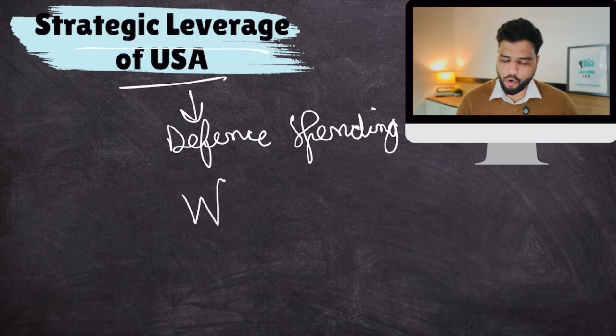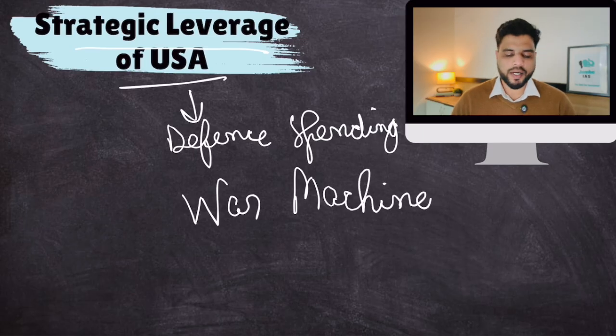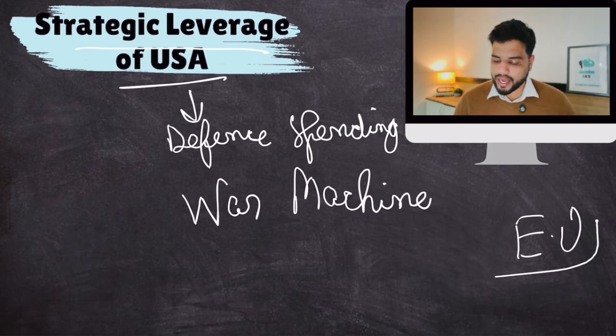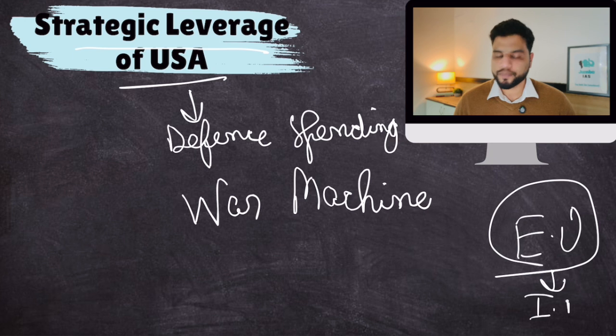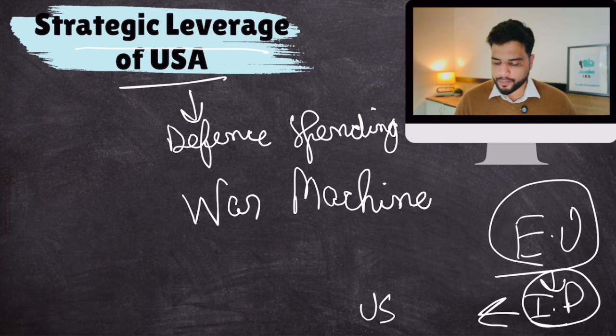Plus, the American war machine is huge. No country can even dream of tackling the USA, let alone these NATO allies thinking about countering US actions. Whatever the USA will do, NATO has to stand by it. It is because of this reason that the European Union does not have its own international policy. European Union's international policy is in sync with the USA.